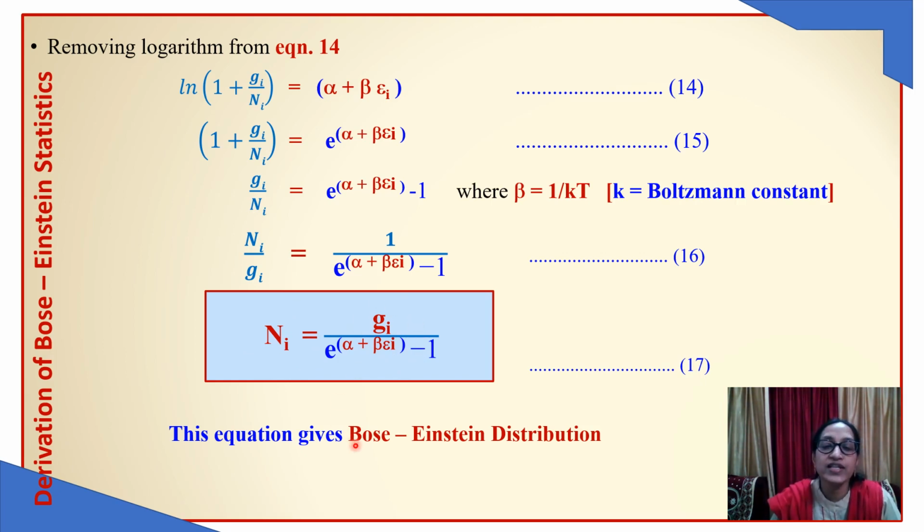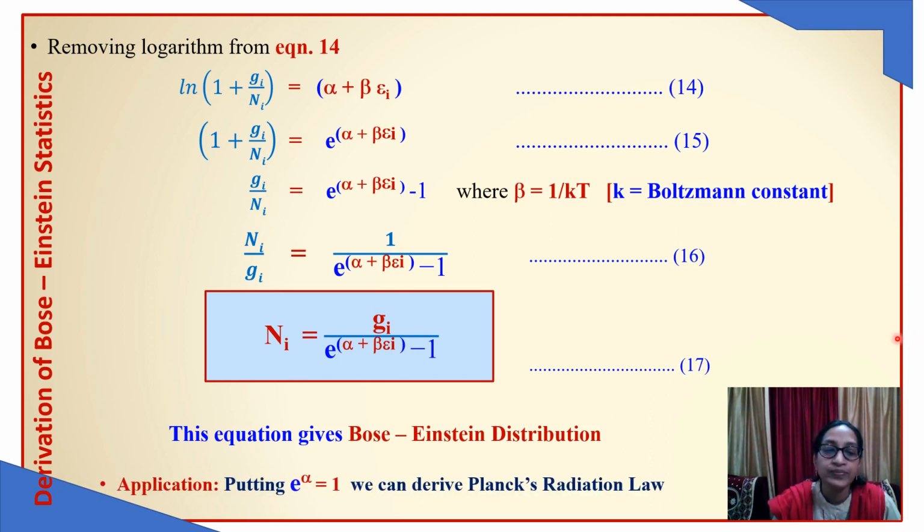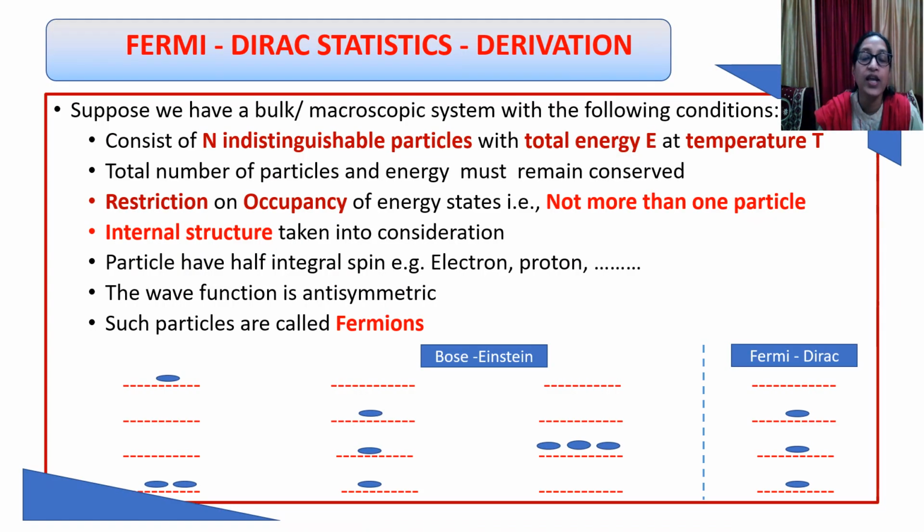Now this Bose-Einstein distribution finds several applications, but one of the main applications is that if we put e to the power alpha equal to 1, we can derive Planck's radiation law. So we have seen how we can derive the Bose-Einstein distribution, Bose-Einstein statistics. Now let's see Fermi-Dirac statistics. What are the assumptions and how can we arrive at the expression?